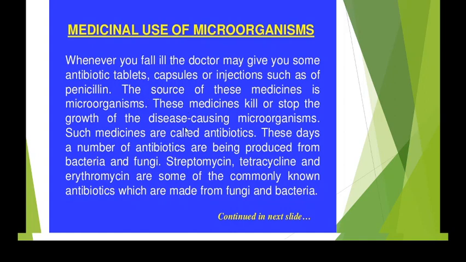So these medicines kill or stop the growth of the disease causing microorganisms, and such medicines are called as what? Antibiotics. Anti means what? Who kills the microorganisms which are causing disease in our body, and they fight for that. So these days a number of antibiotics are being produced from bacteria and fungi. One example is streptomycin, tetracycline and erythromycin. These are some of the commonly known antibiotics which are made from fungi and bacteria.